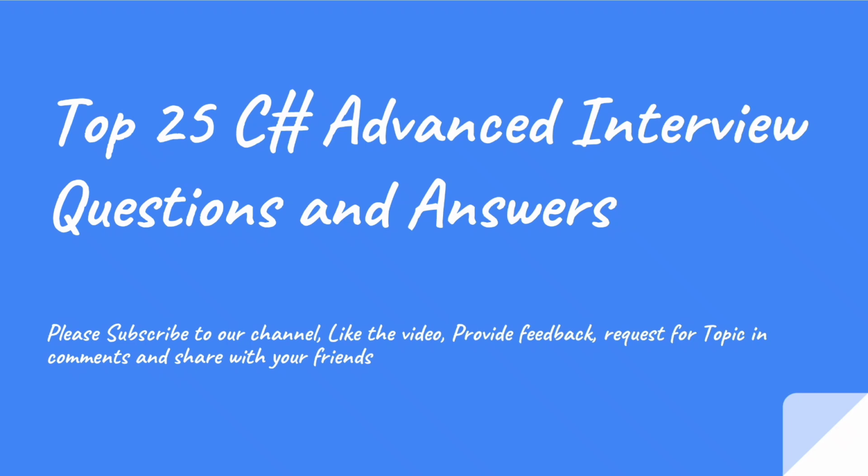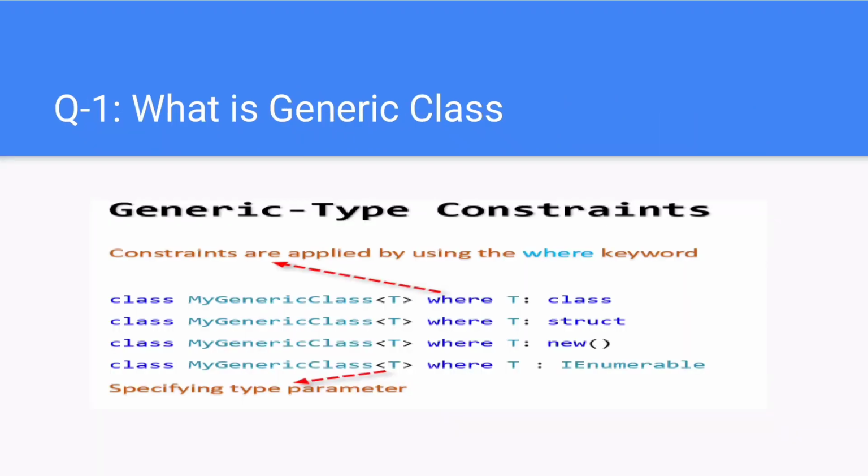Question: What is generic class? Generics allow you to delay the specification of the data type of programming elements in a class or a method until it is used in the program. In other words, generics allow you to write a class or method that can work with any data type. You write the specifications for the class or the method, with substitute parameters for data types. When the compiler encounters a constructor for the class or a function call for the method, it generates code to handle the specific data type.